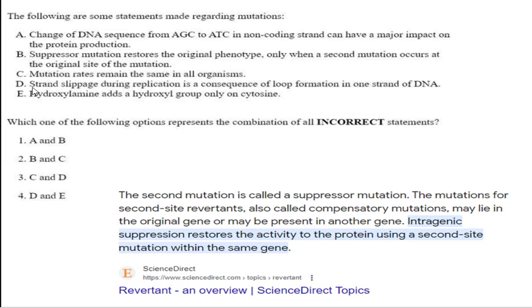This is incorrect, because there are 2 types of suppressor mutation, intragenic and intergenic. Sometimes the second mutation will occur in some other location. Next, mutation rates remain the same in all organisms, absolutely incorrect. So option B and option C are incorrect. Options A, D and E are absolutely correct statements. So option number 2 is correct for this question.